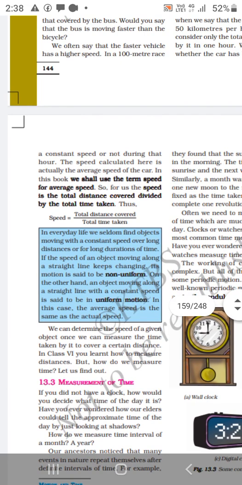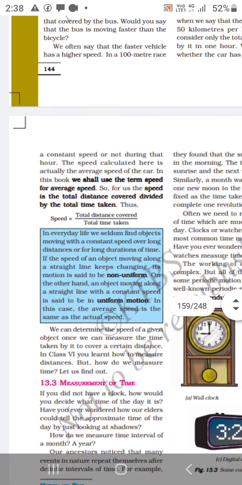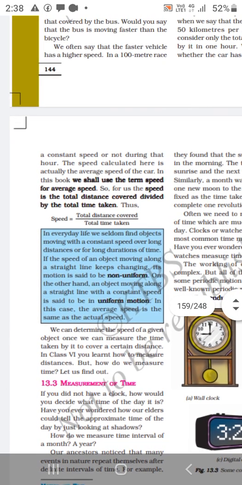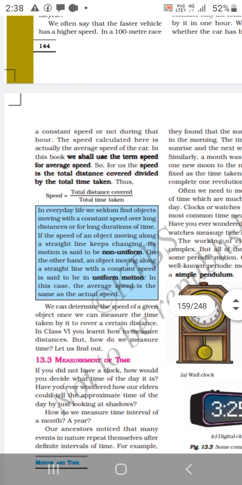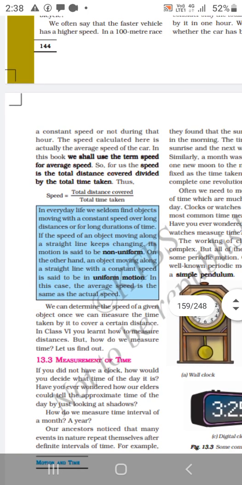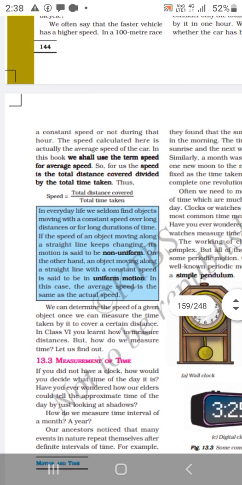Measurement of time. If you do not have a clock, how will you decide what time of day it is? Have you ever wondered how our elders could tell approximate time just by looking at the shadows? How do we measure a time interval, a month, a year? People noticed that many events in nature repeat themselves after a definite interval of time.